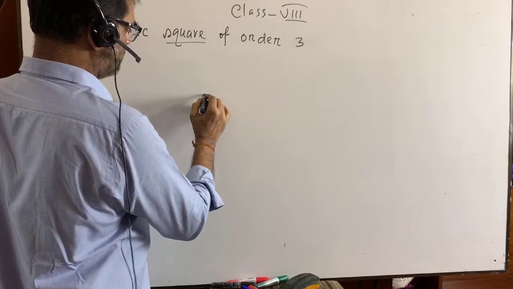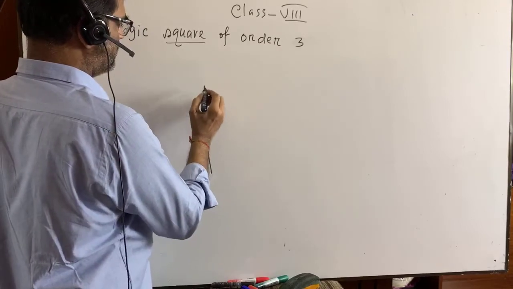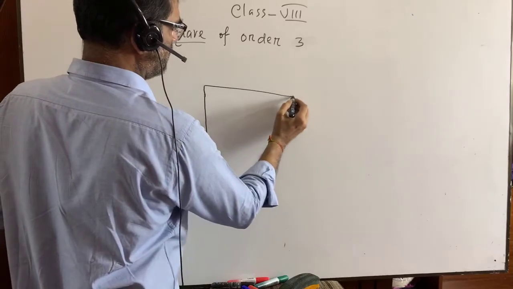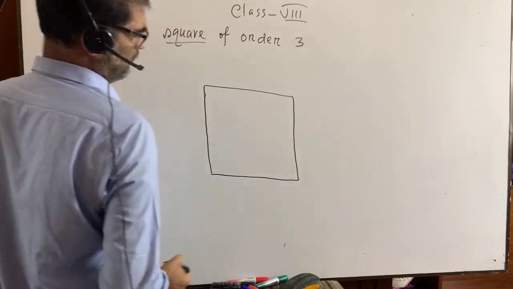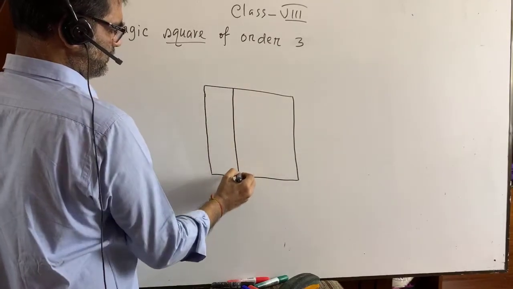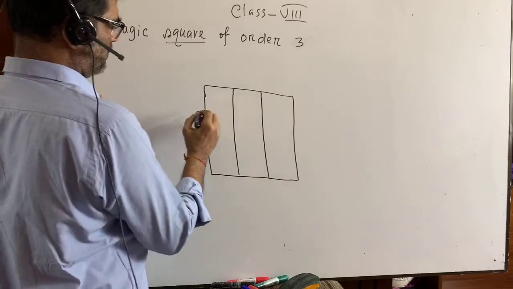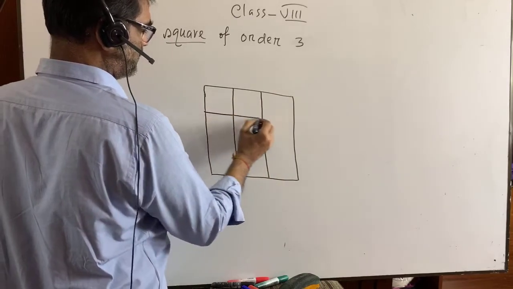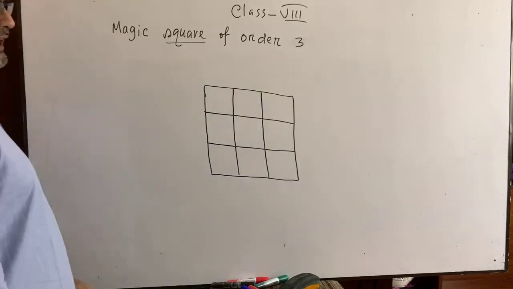You do with me, okay? Its largest square has been taken. Now you see this. I am going to draw 9 smaller boxes. 9 boxes have been taken.